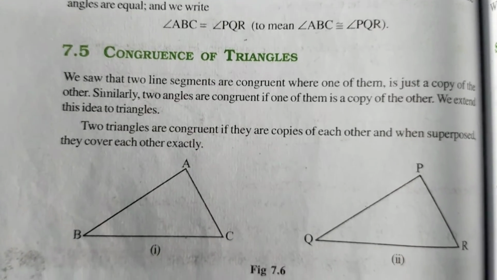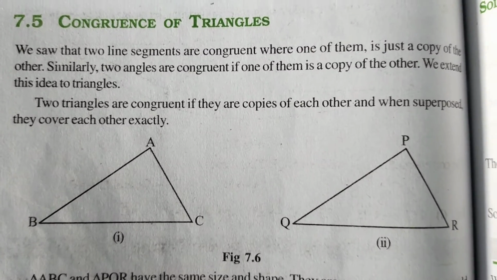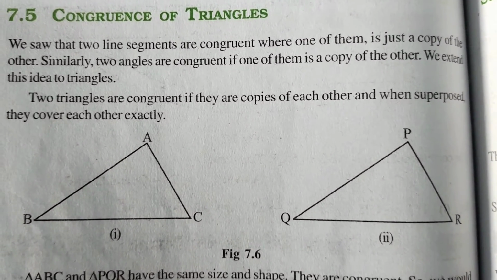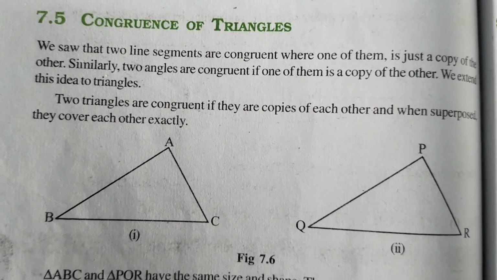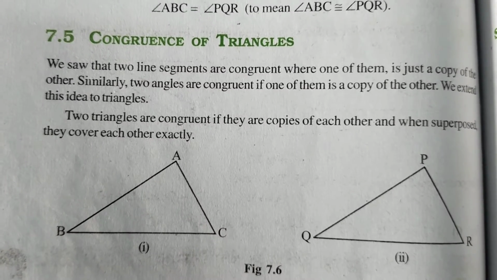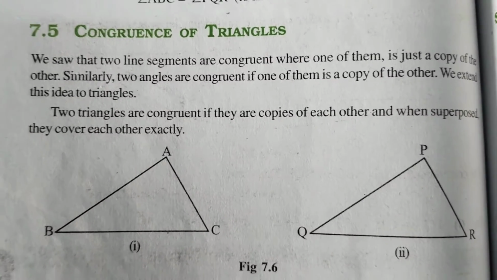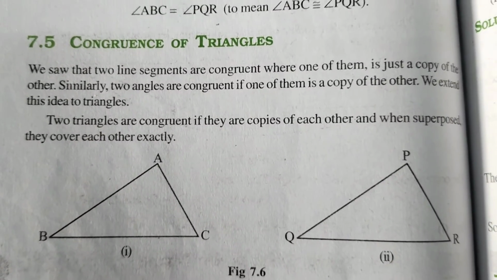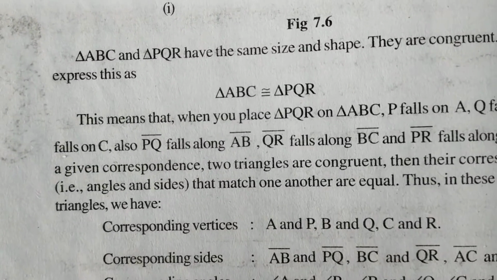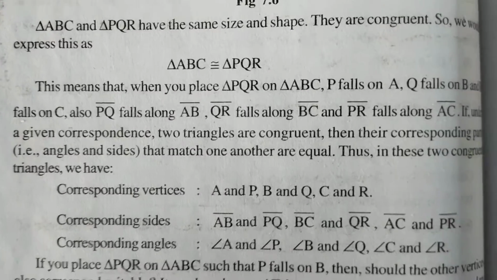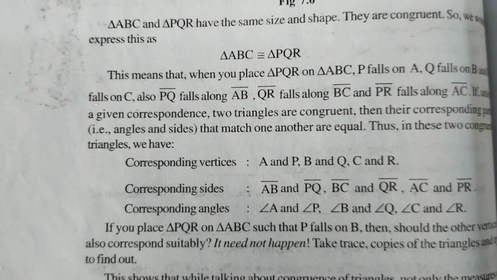When we talk about the congruence of triangles, two triangles are congruent if they are copies of each other, and when they superpose, they cover each other exactly. Triangle ABC and triangle PQR: when you place one upon the other, every corner and every side will be occupied by the other. So we cannot identify whether there is one triangle or two. Now we can say triangle ABC is congruent to triangle PQR.